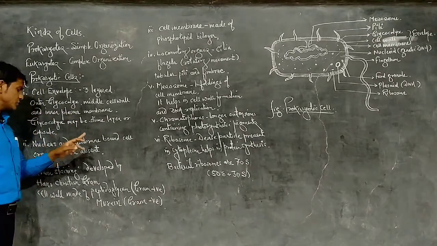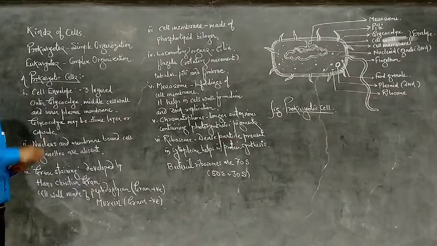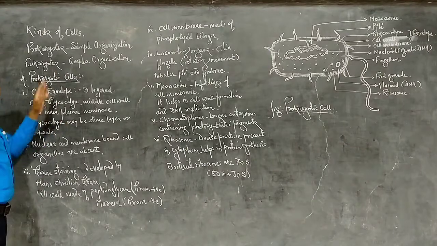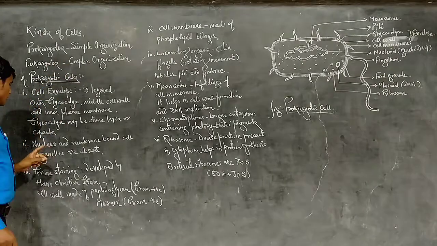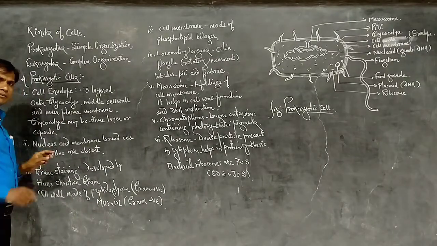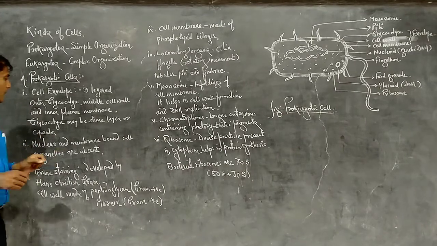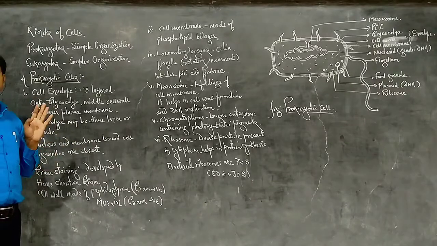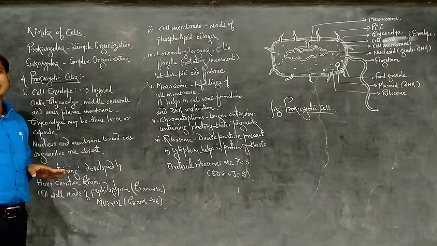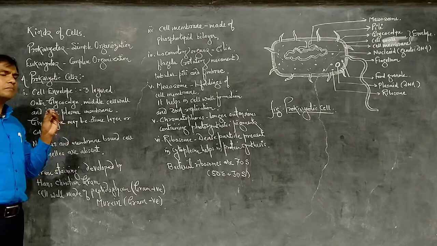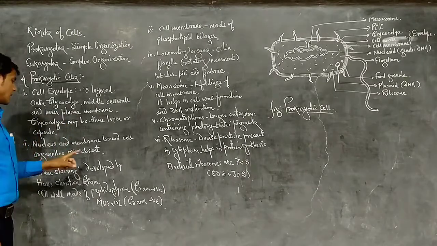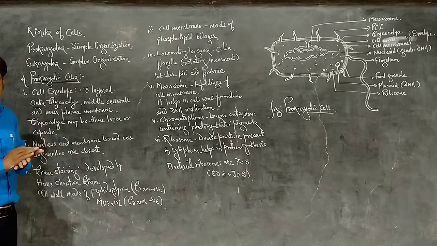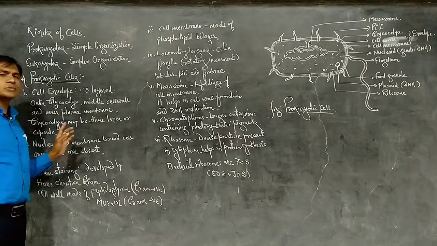Nucleus and membrane bound cell organelles are absent. As we know, the cell has a simple organization. So the well organized nucleus and membrane bound cell organelles like mitochondria, lysosomes, endoplasmic reticulum and Golgi complex are absent here. In the prokaryotic cell, these cell organelles and a well organized nucleus are absent.